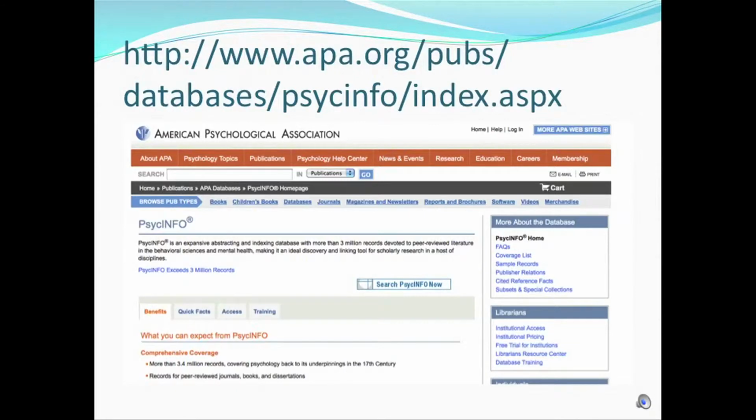Here is the homepage for PsycINFO. The homepage already has a lot of information about the database, as you can see on it. PsycINFO is a product of the American Psychological Association. The APA is the largest organization of psychologists in the US. The APA also has a lot of weight within the community of psychology. It is similar to, for example, librarians, it is similar to the ALA.